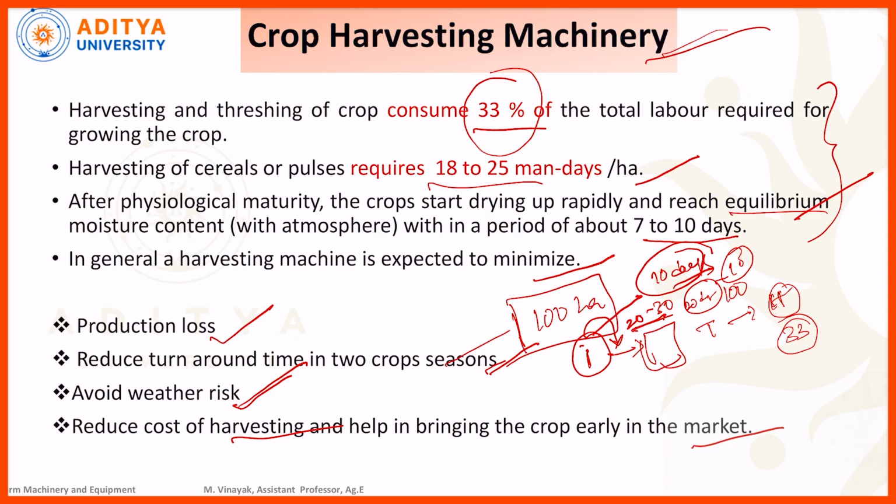Suppose we take vegetables. If today the rate of the vegetable is some X, and the availability of labor is very low today, we definitely need to harvest the crop today itself. In this situation, agricultural crop harvesting machinery is very advantageous for harvesting the crop.